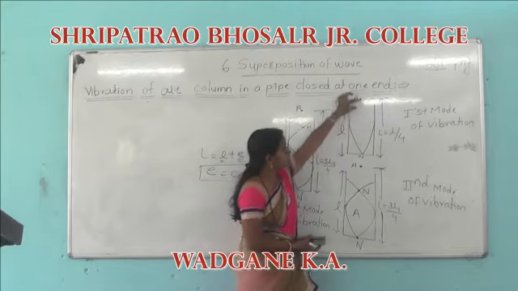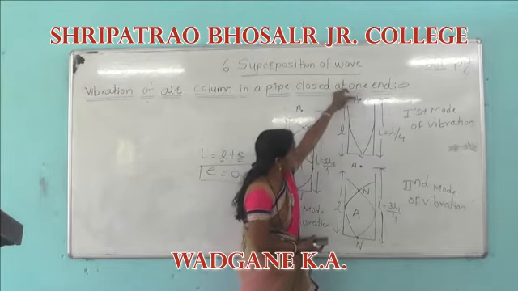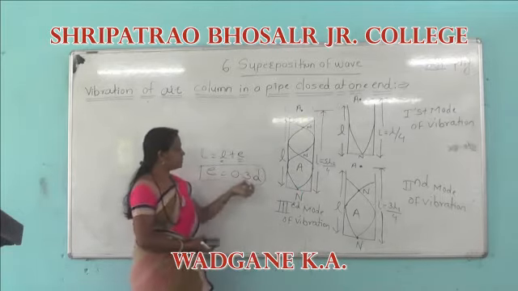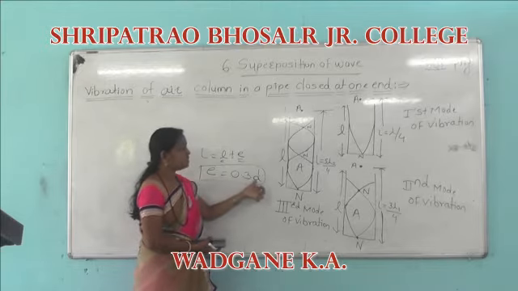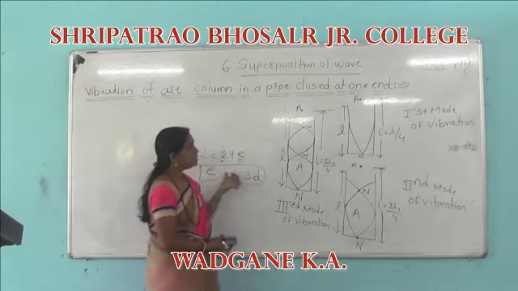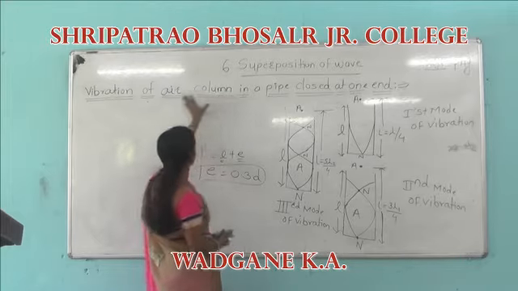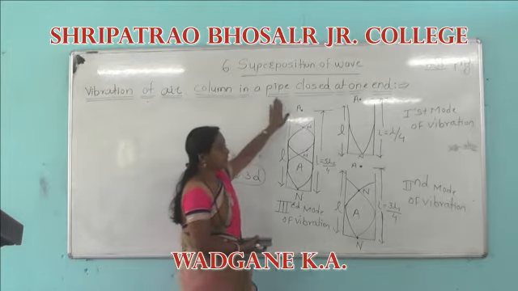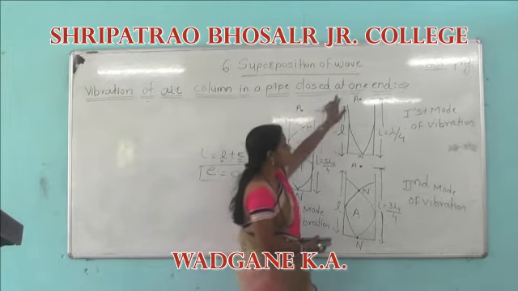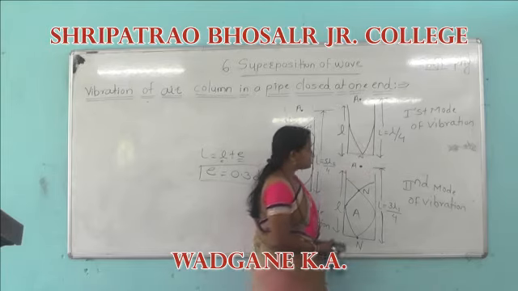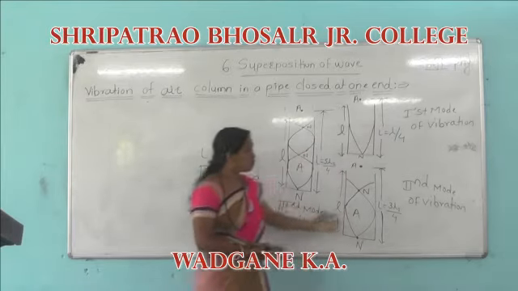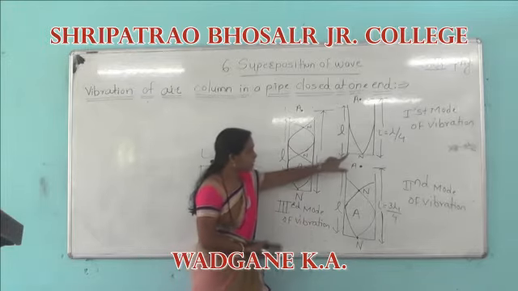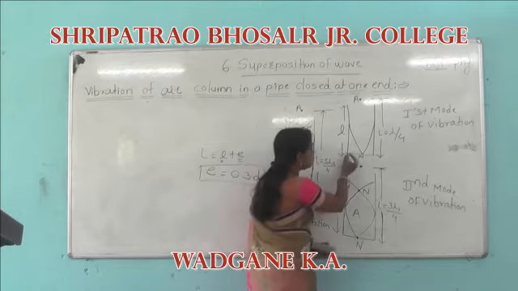Here we consider the vibration of an air column when the pipe is closed at one end. These are the three modes of vibration.